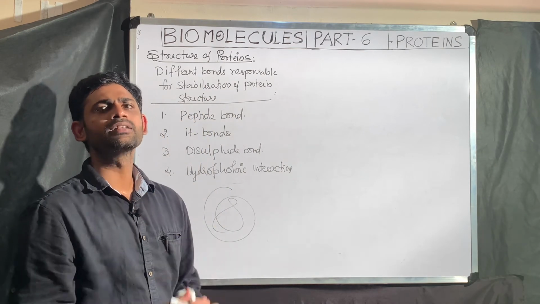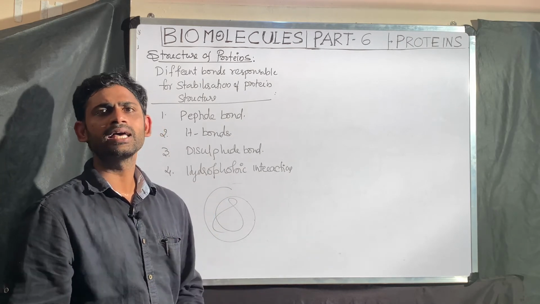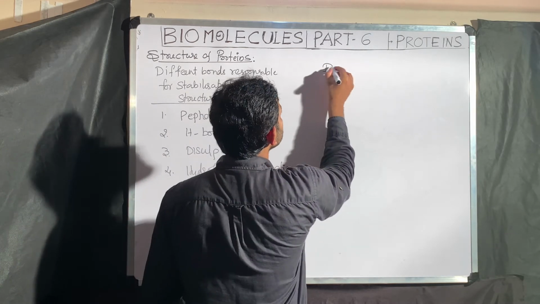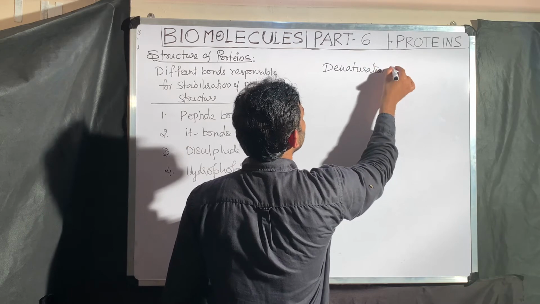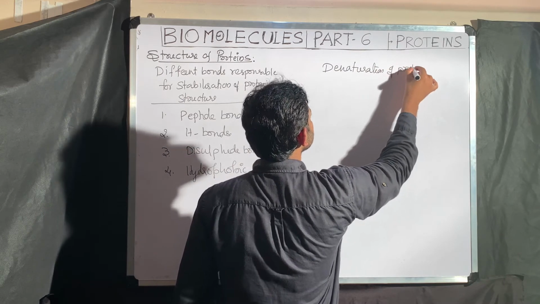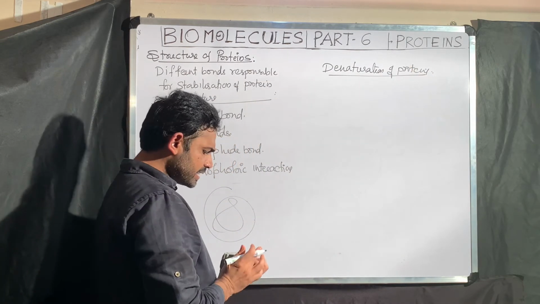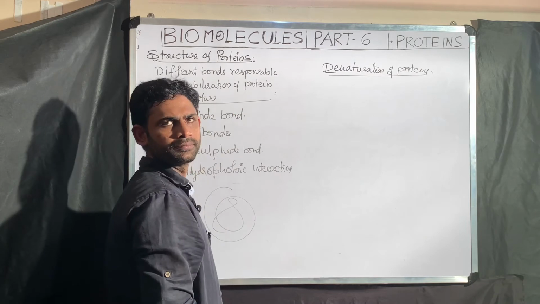The next concept after protein structure, the last with respect to proteins, I am going to explain, is denaturation of proteins. Here the name directly indicates what denaturation is. De means removing.